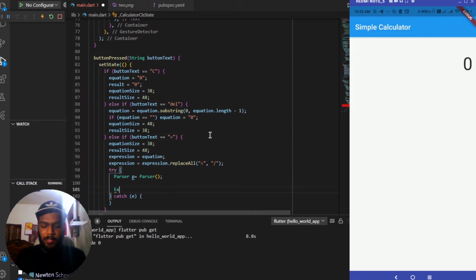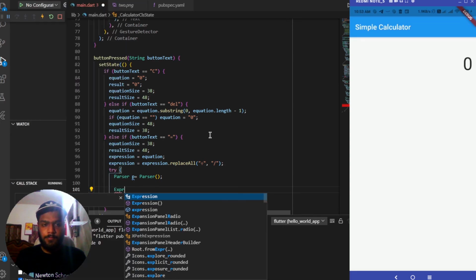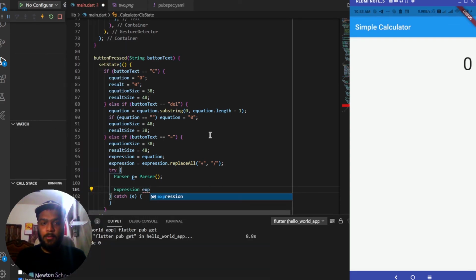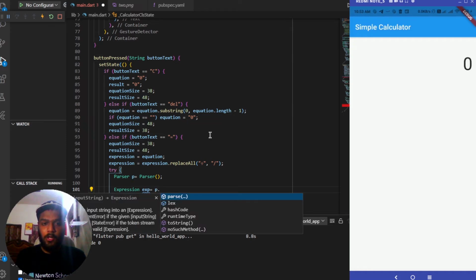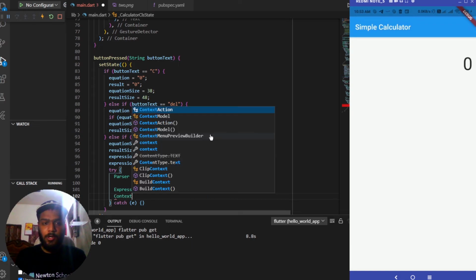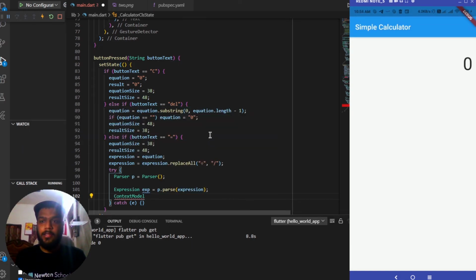After this we'll have another expression named exp, initialized to p.parse, and we'll pass the expression inside it which we have initialized above. Next we'll have a context model named cm, and we initialize the context model over here.